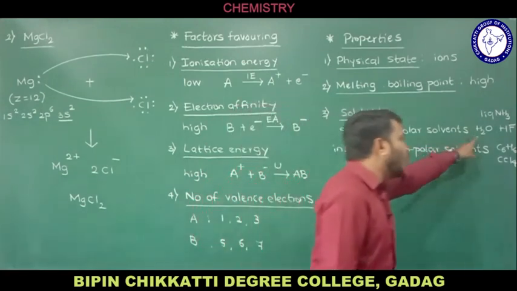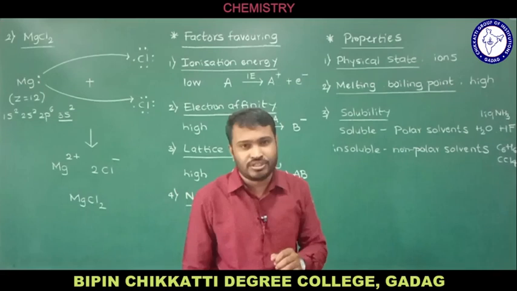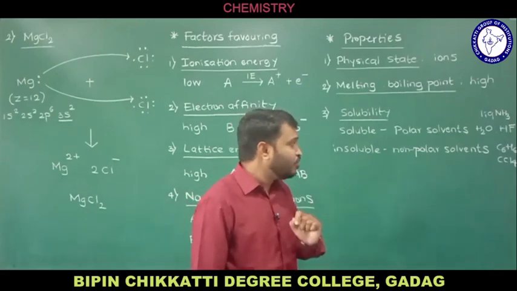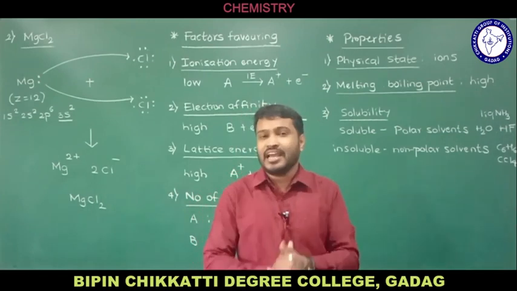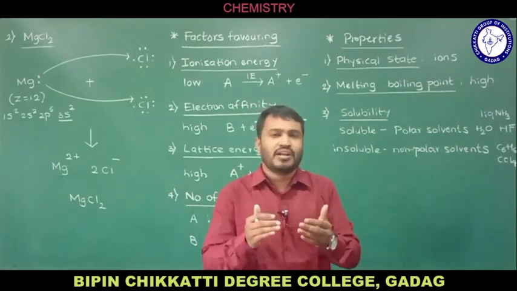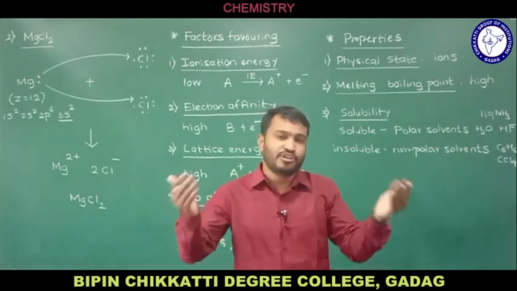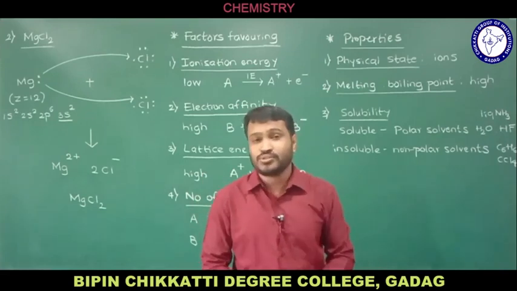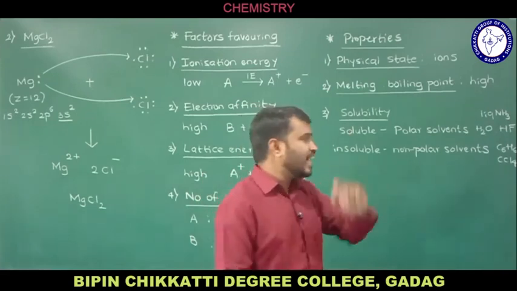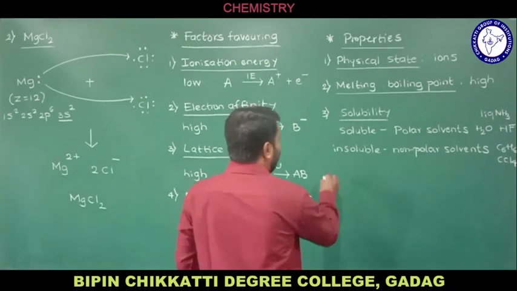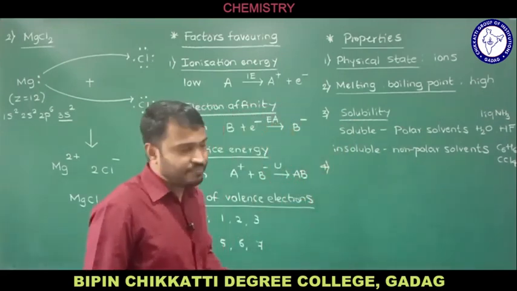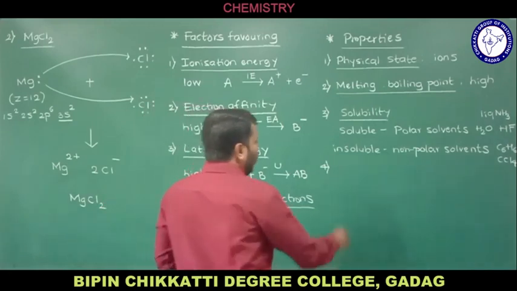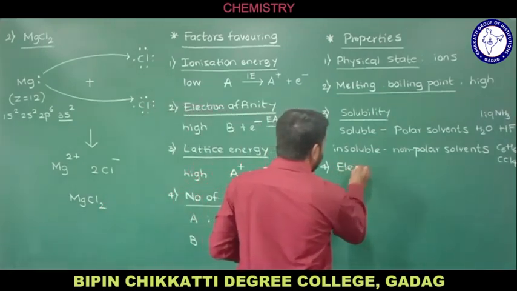And remember, water has the highest dielectric constant, and if you want to mention the value, that is 80. Therefore, water has a maximum capacity of dissolving the solute, therefore water is called the universal solvent since it has a high dielectric constant. That is about the solubility property. Next, we'll see what about the electrical conductivity?